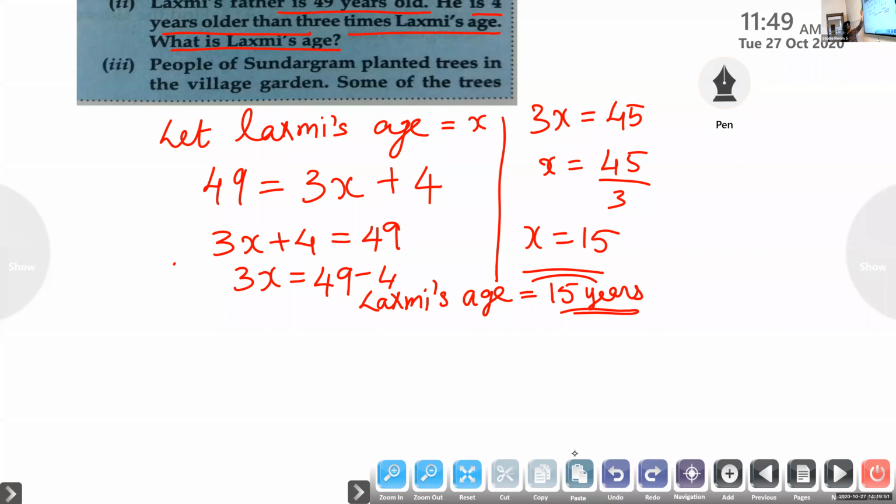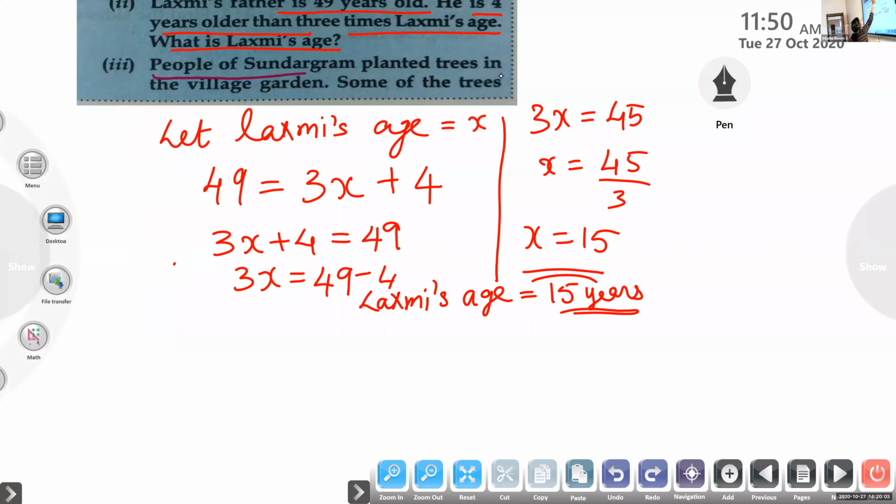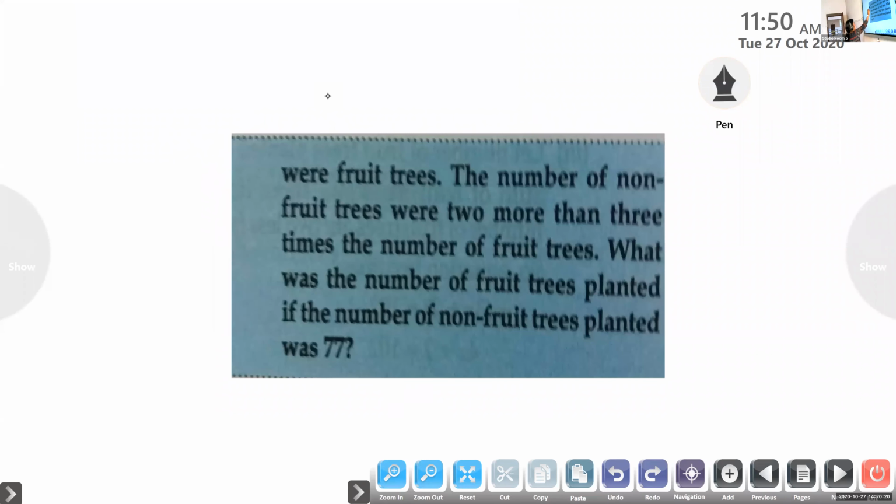Now read this question, the last one. People of Sundargram planted trees in a village garden. Sundargram is the name of a village. Some of the trees were fruit trees.